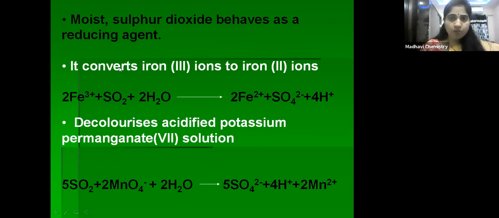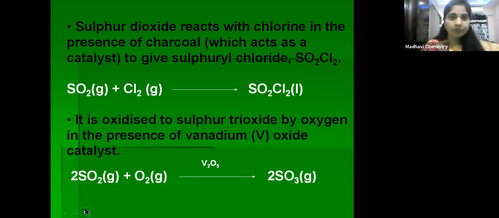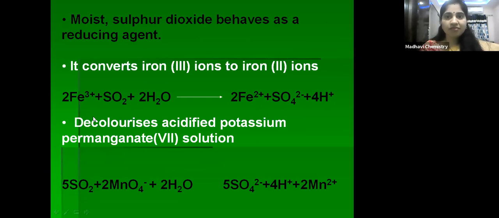Next, some more properties of sulfur dioxide. Sulfur dioxide is a reducing agent. Children, it means it reduces the species and it oxidizes itself. See here, it converts iron 3 ions to iron 2 ions. So Fe3+, the ferric ions, when they react with sulfur dioxide, convert into Fe2+. So Fe3+ to Fe2+, a decrease in oxidation number, so reduction has taken place.